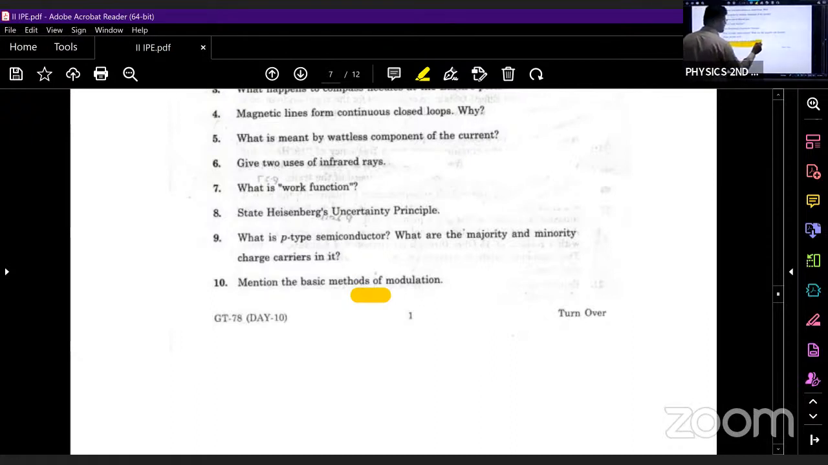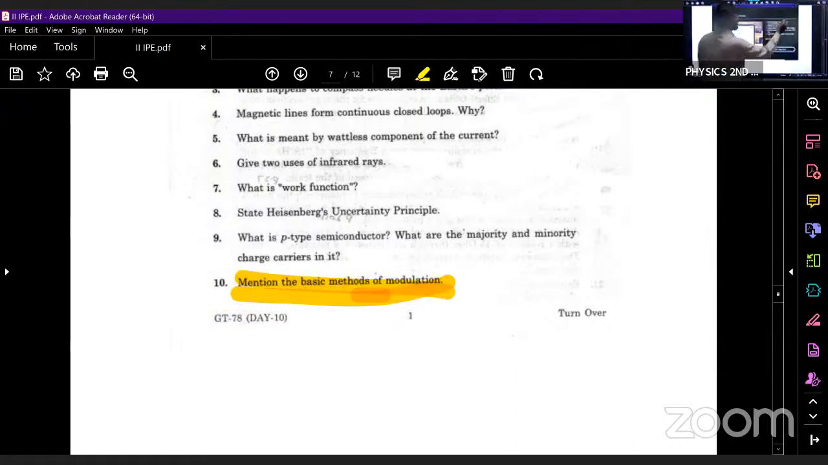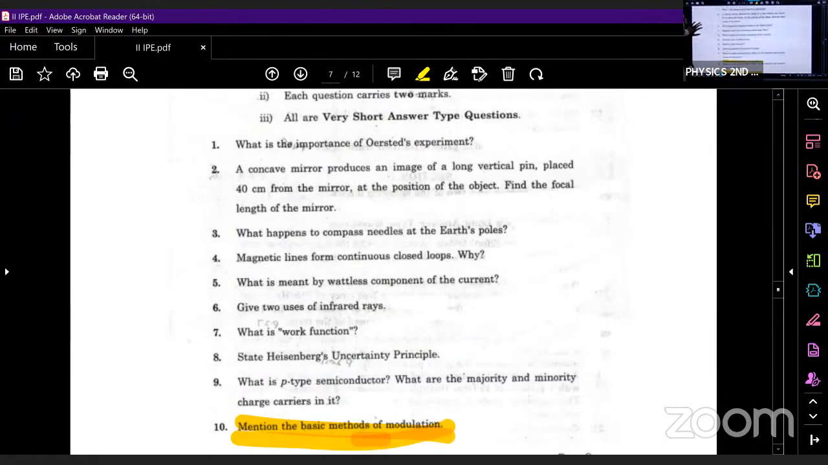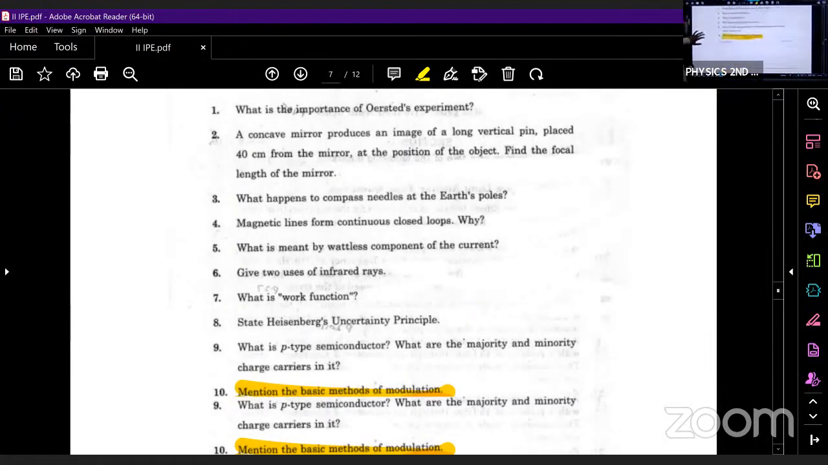Mention the basic methods of modulation. So we have already discussed what the basic methods of modulation are: amplitude modulation, phase modulation, and frequency modulation. I hope you remember this. So by this, we will be able to finish the 10 VSAQs very easily. So let us see the next SAQs of this chapter.